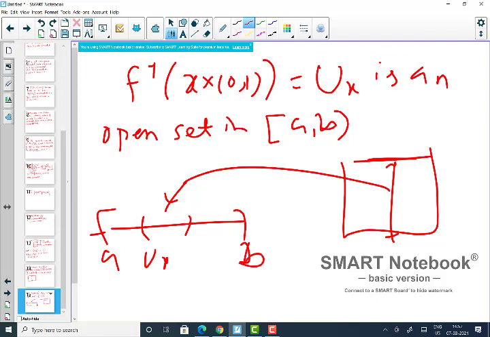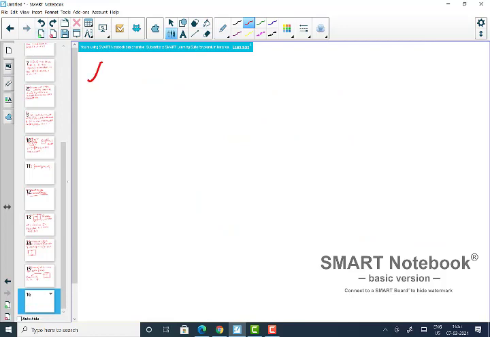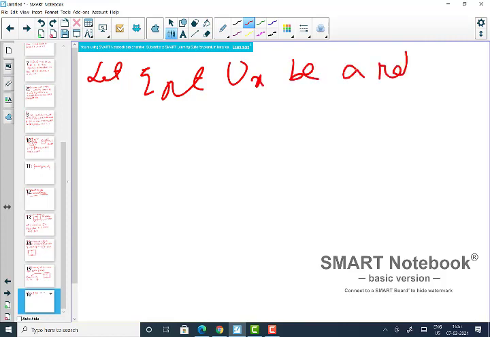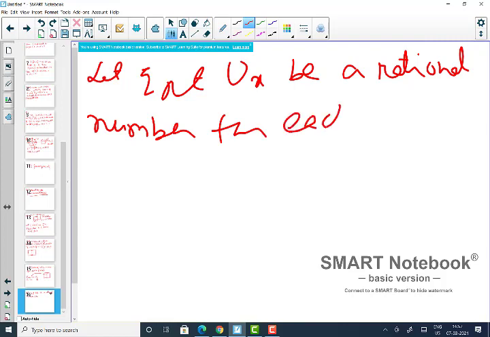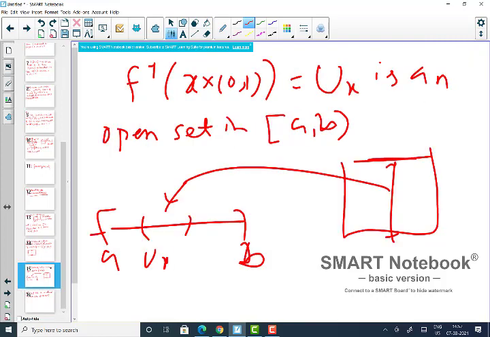So we can choose a rational number. Let q_x belonging to U_x be a rational number for each x. For each x in that interval I, x is running over the x-coordinates, over the whole interval [0,1].